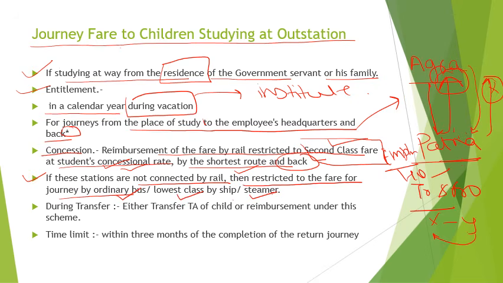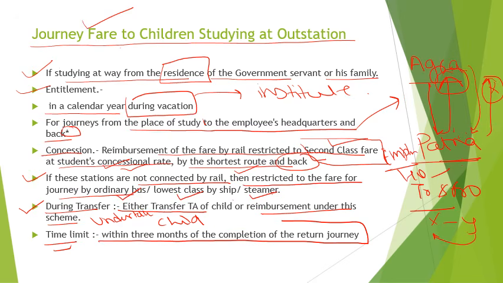And suppose an employee is transferred from his headquarters, so he can either avail the transfer TA in respect of the child or reimbursement under this scheme. He has to give an undertaking on what he wants to avail. And the time limit for availing this concession is within 3 months of the completion of the journey.